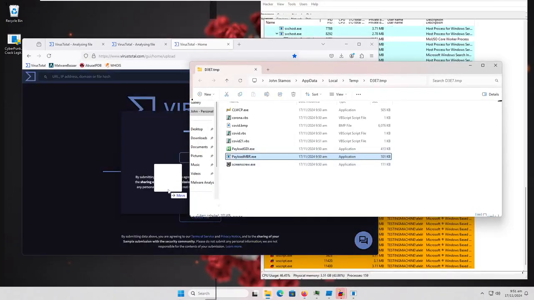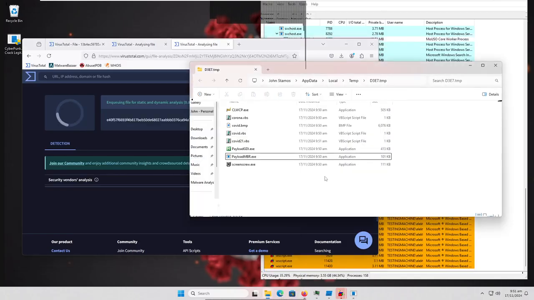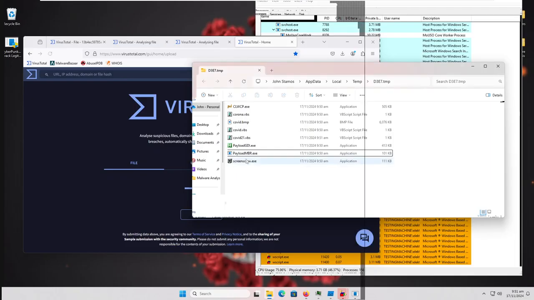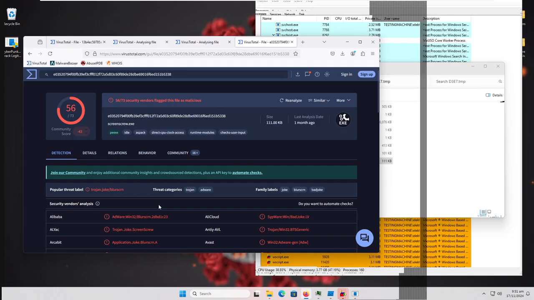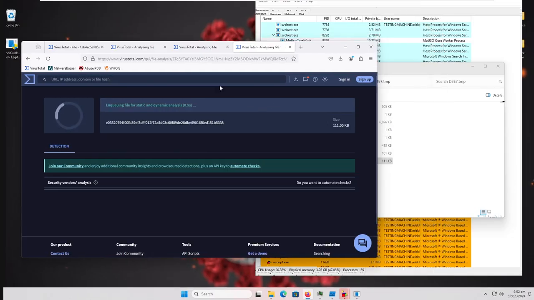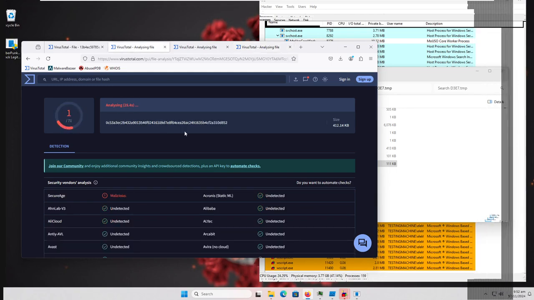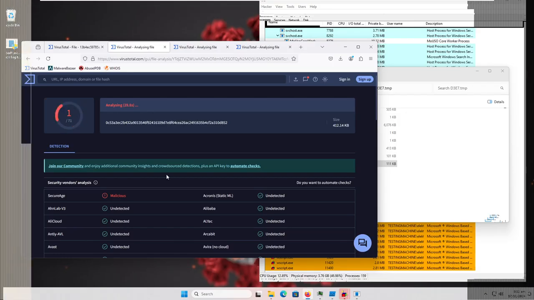And then let's do payload mbr.exe. And yeah, this is just mbr. It doesn't have a popular threat label, so I'll reanalyze that as well. And then last one is screen screw. Can run a timer, so I'm going as quick as I can. This is trojan.joke/blue screen is literally the popular threat label. That's not funny. VirusTotal. And now this only has 1 detection instead of 3.